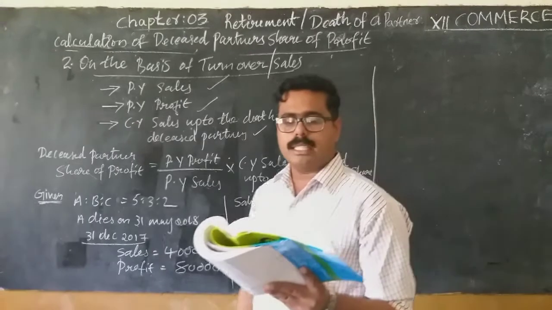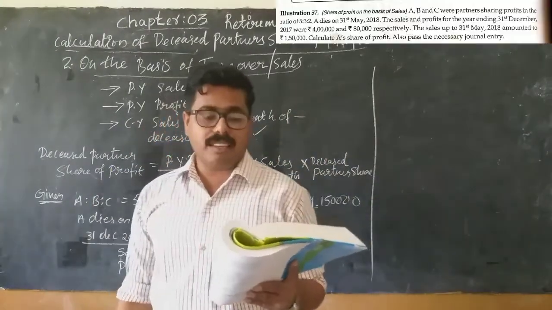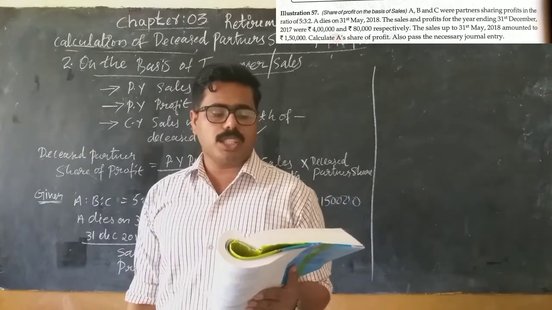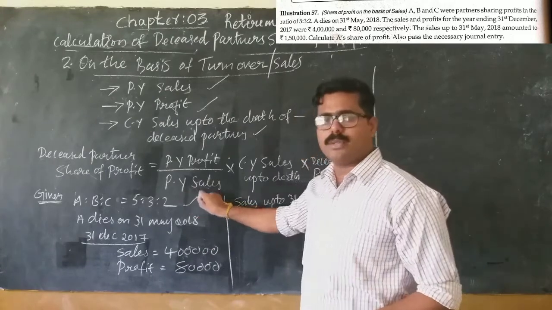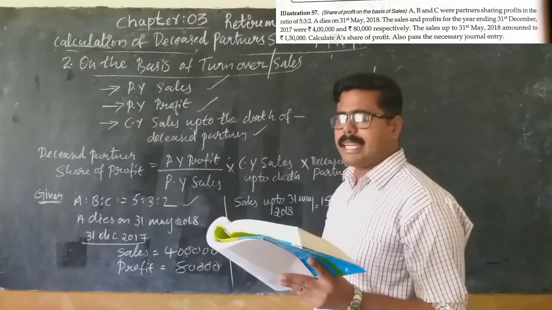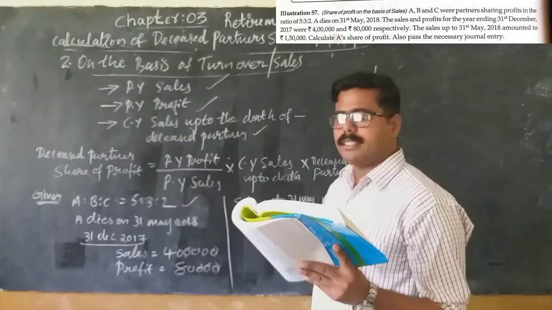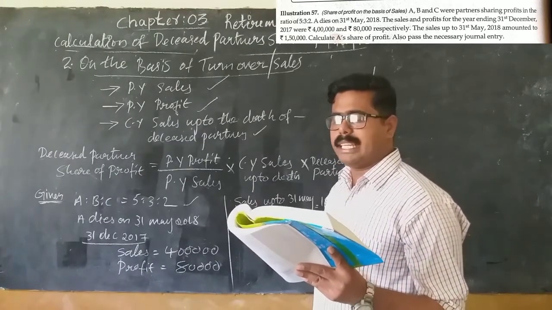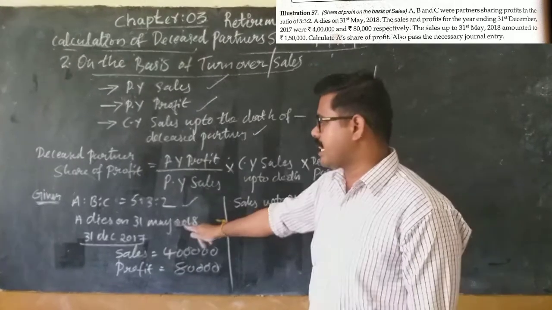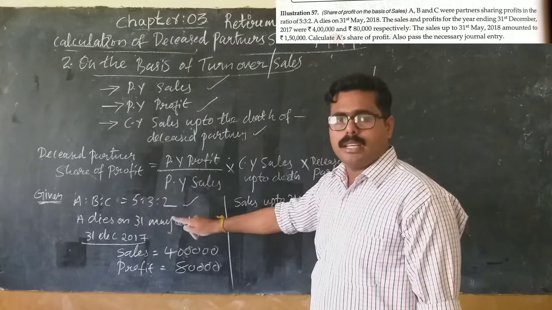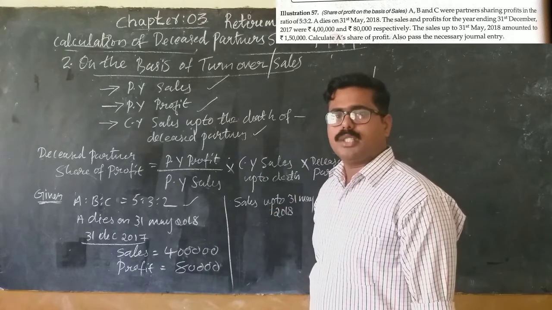Yes or no? So let us do a numerical. Here A, B and C were partners sharing profits in the ratio of 5:3:2, and A dies on 31st May 2018. The sales and profit are given for the year ending 31st December 2017. You tell me, what is the accounting year then? 1st January 2018 to 31st December 2018.